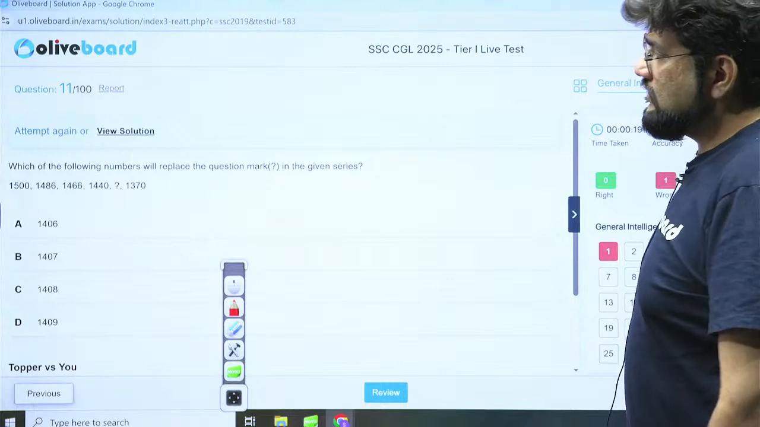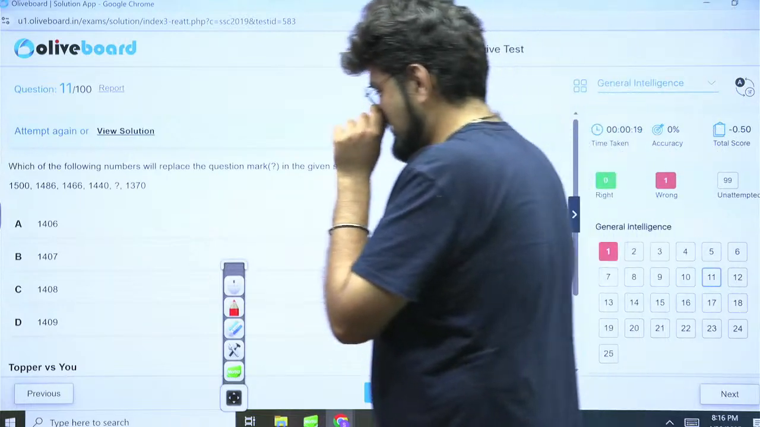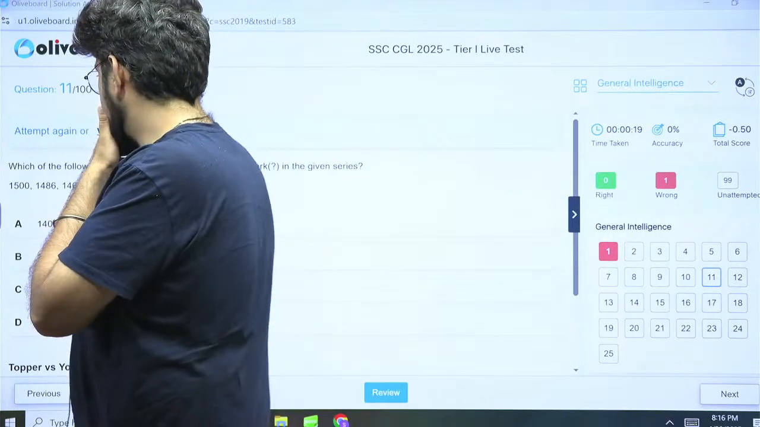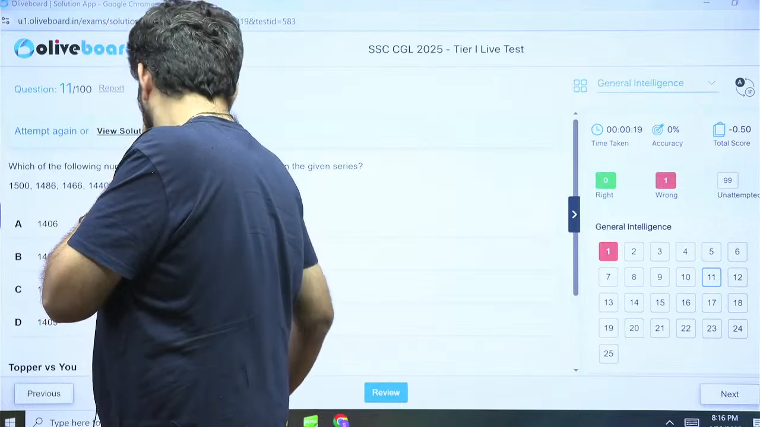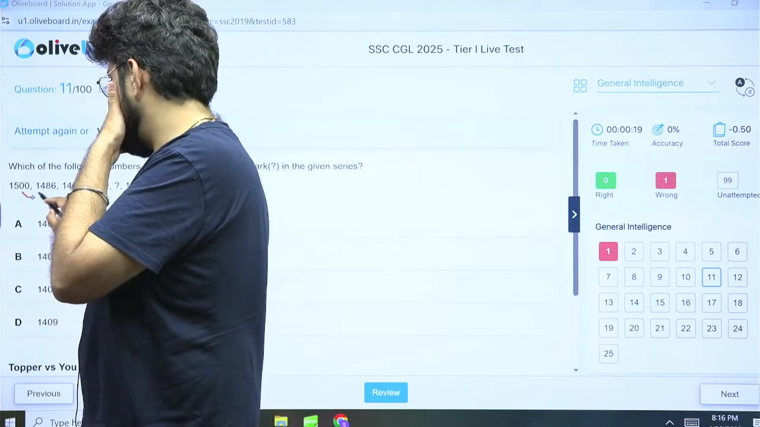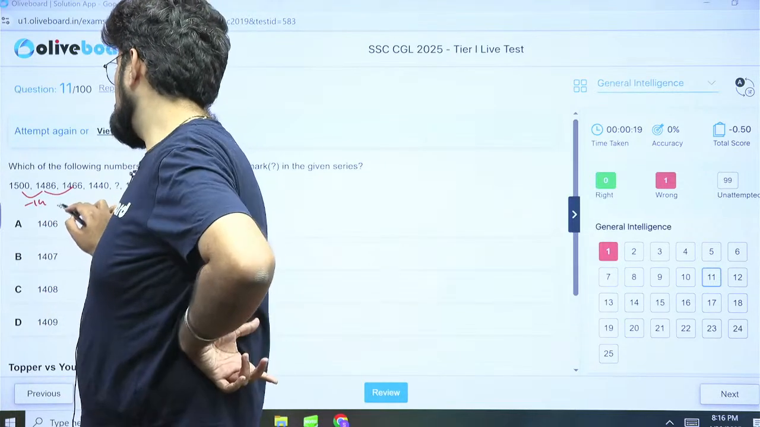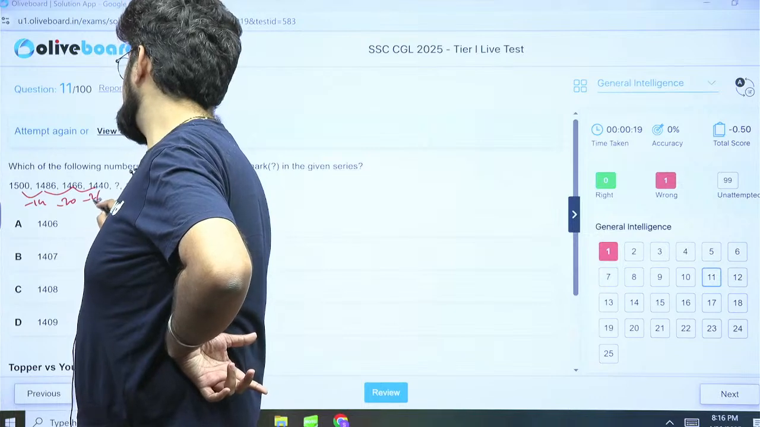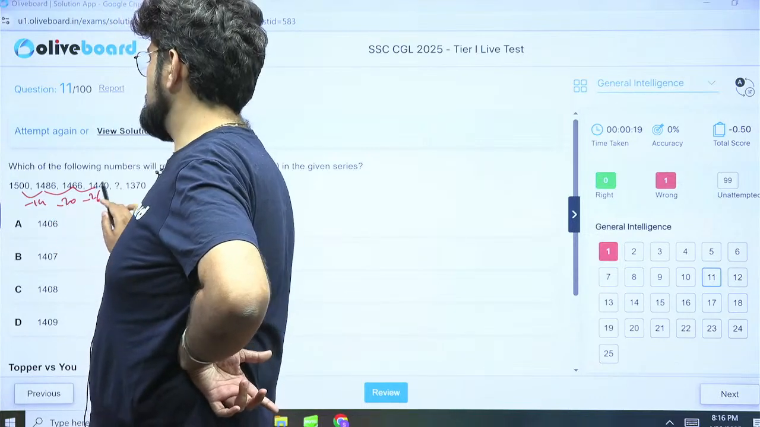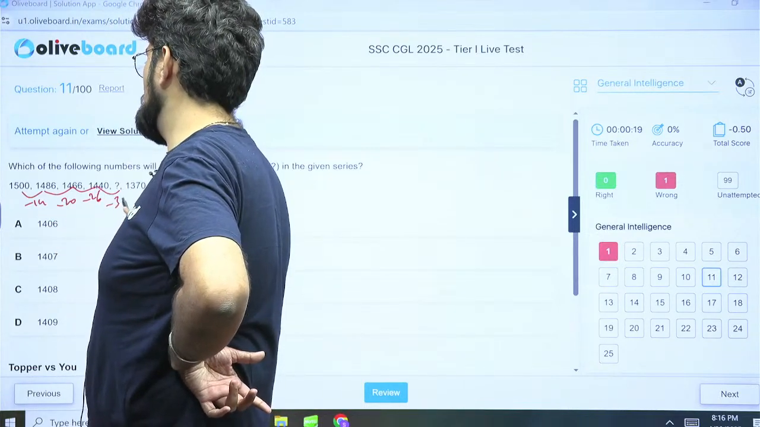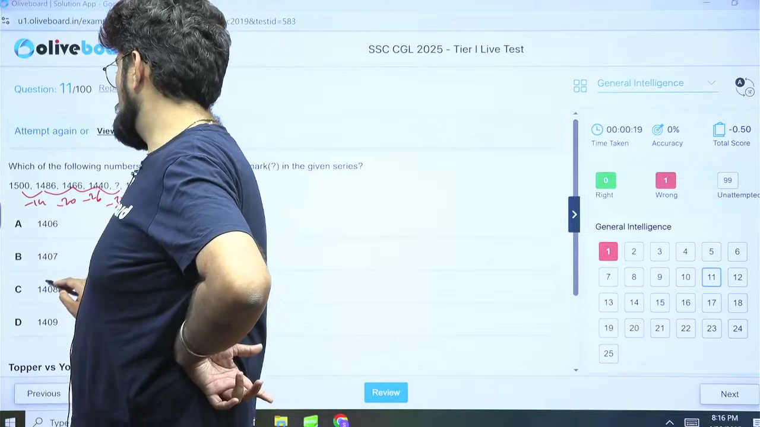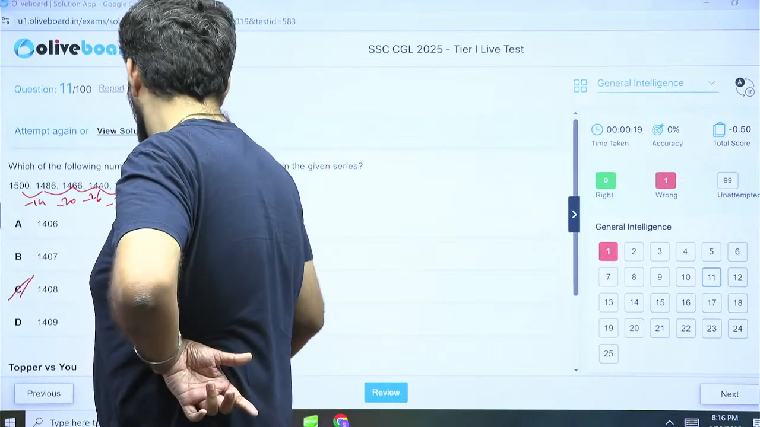Question number 11, number series. Again, this is subtracting. Let's take the difference. This is minus 14, minus 20, minus 26. What is happening? 6 and 6, difference of 6. So, next one is minus 32. 140 minus 132 is 1408, which is option C.